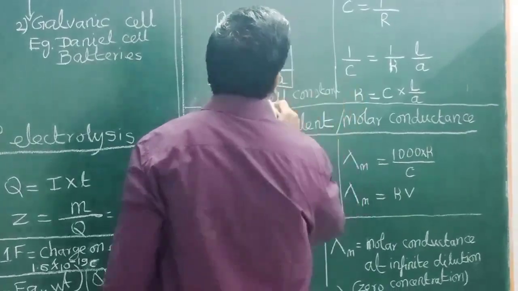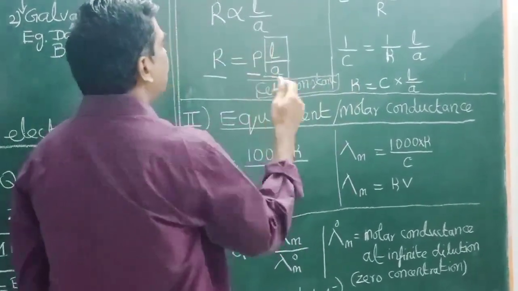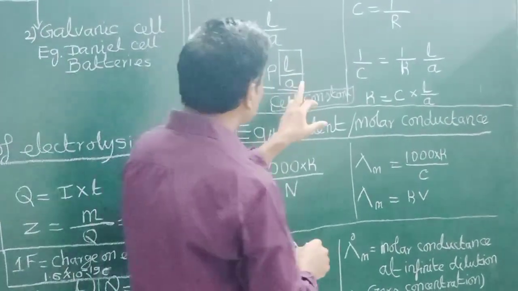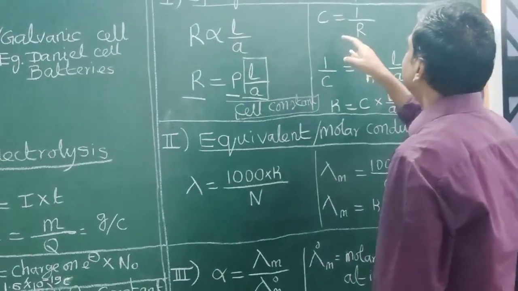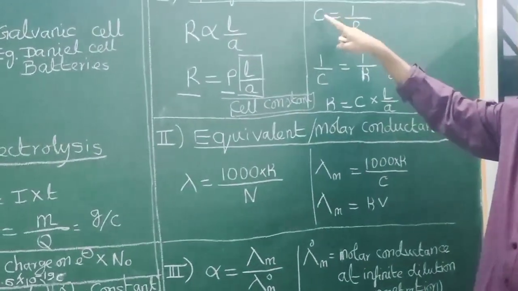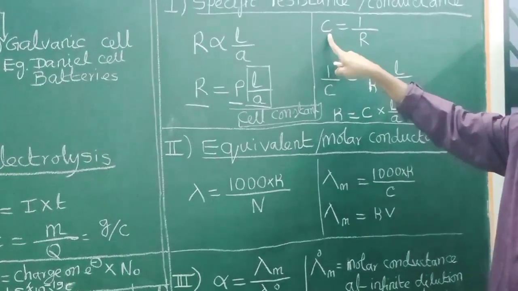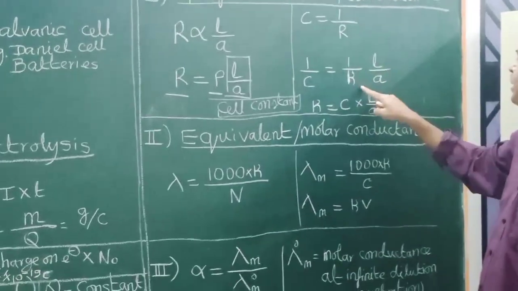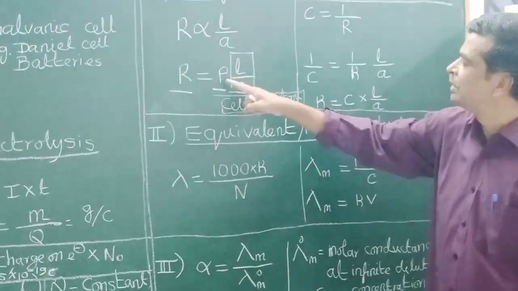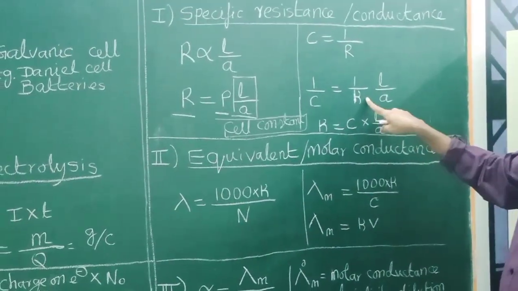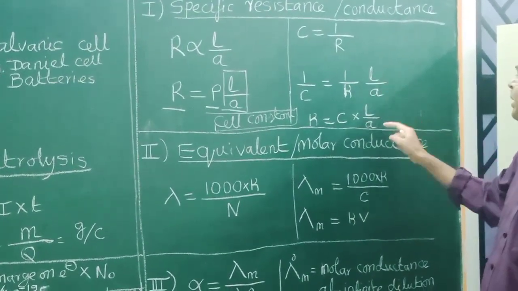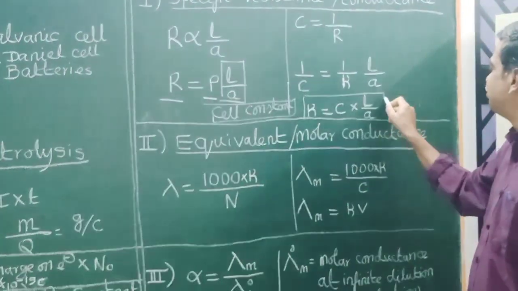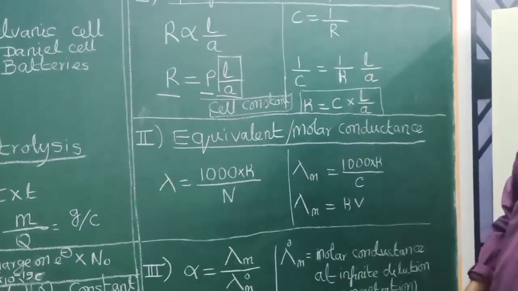This is constant because the length and the area of cross section will be constant. The reciprocal of resistance, the inverse of resistance, is known as conductance. Therefore, 1/R = 1/(ρ·L/A). This constant is in terms of kappa, the specific conductivity, 1/ρ = κ, and L/A. Therefore, κ = conductance × cell constant. This is one of the most important expressions to calculate various problems.